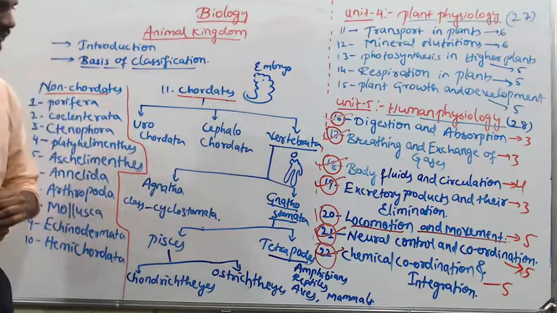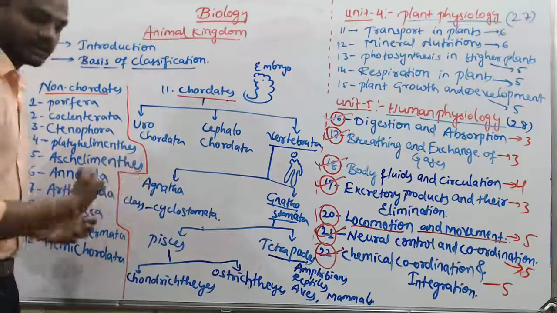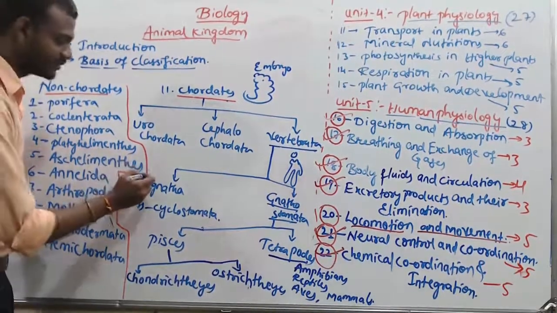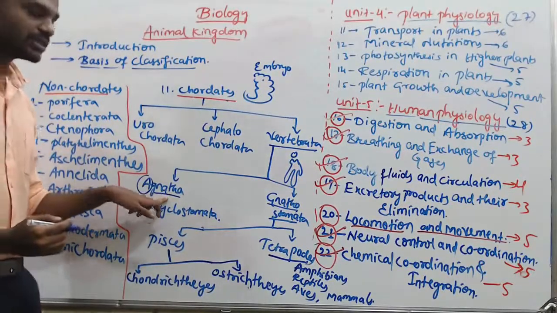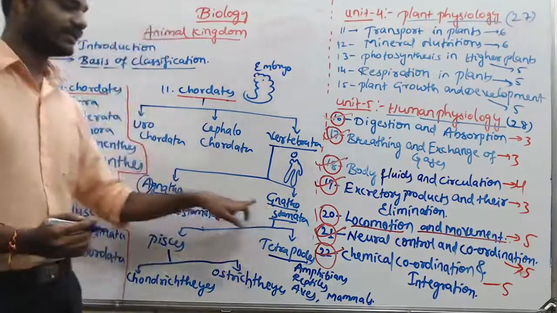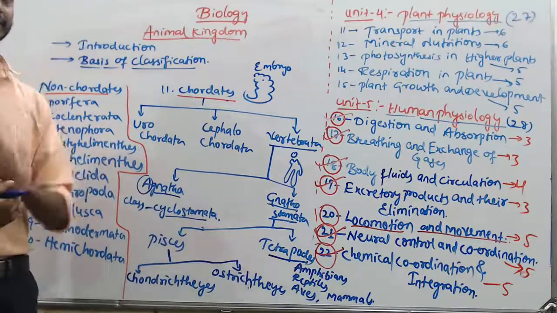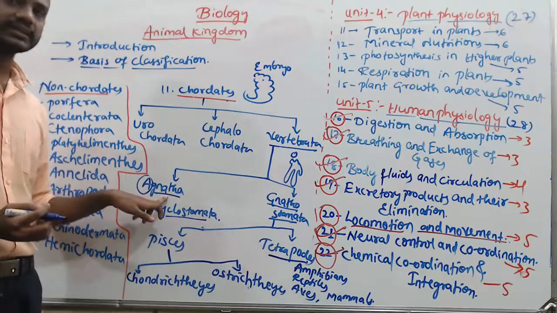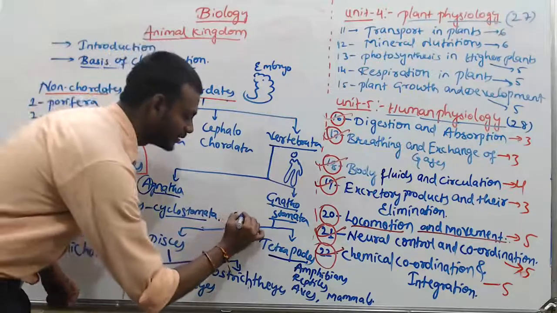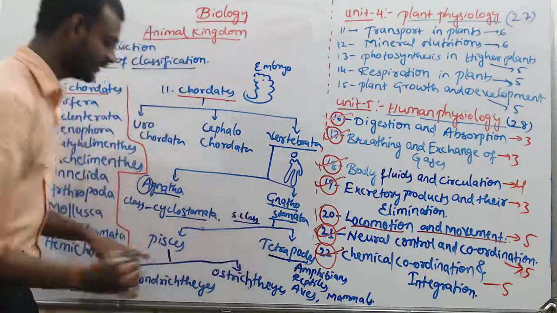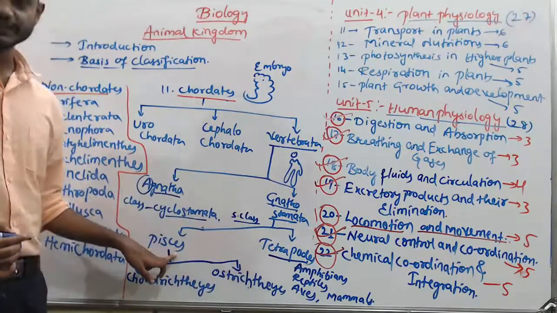Vertebrata. This vertebrate again systematically divided into Agnatha and Gnathostomata. Agnatha, A nothing but absent, absence of jaws. Okay, these are without jaws, these are with jaws. Agnatha and Gnathostomata, in which only one class, Cyclostomata, only one class, very few animals included in the Agnatha. In Gnathostomata, again there are two super classes. There are two super classes. That is Pisces and tetrapods. Pisces, all types of fishes come under Pisces.